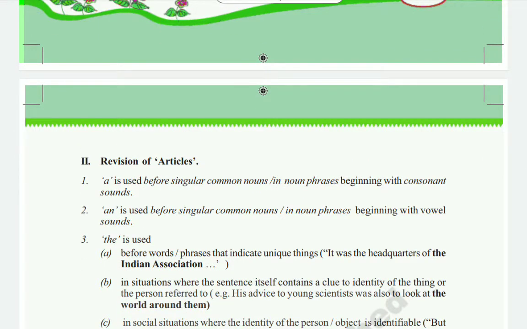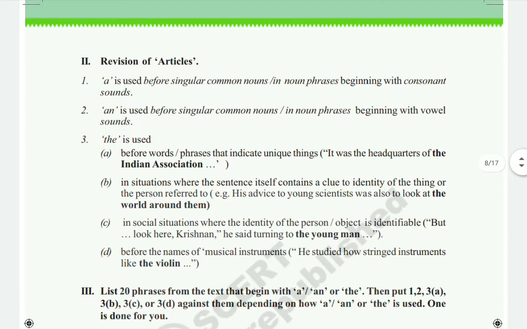A and the. These are the articles. And what are prepositions? Prepositions means in, on, yet. These will be called as the prepositions. And here articles means A and the. So these three are the articles. Okay. So here, when we will use these articles, today we will learn after this one.